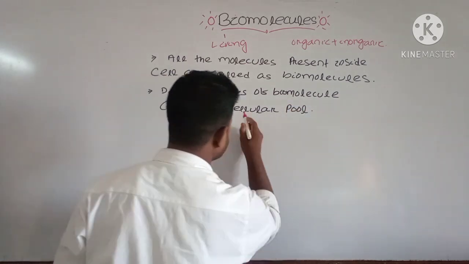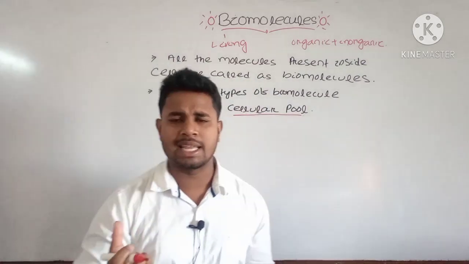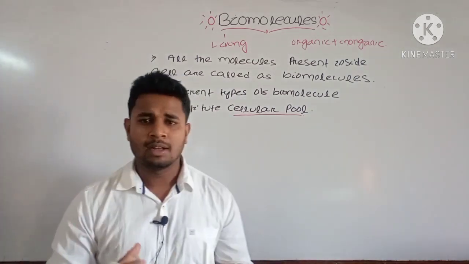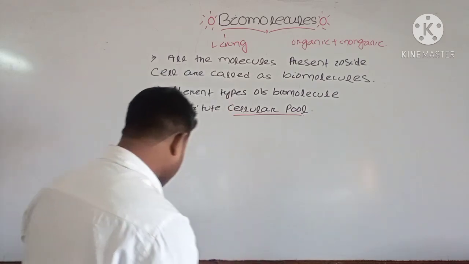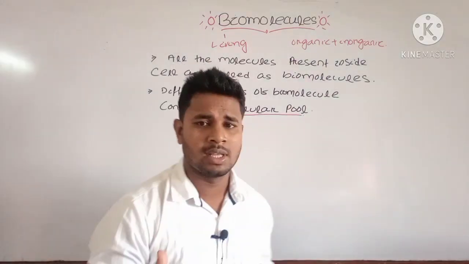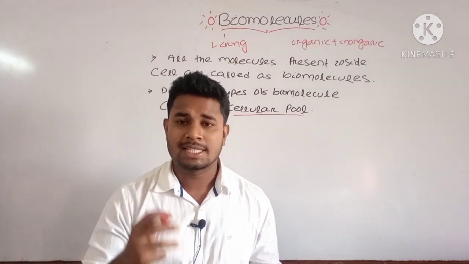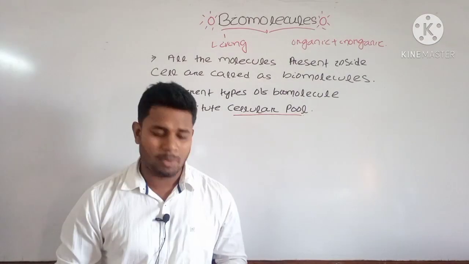Okay, what does cellular pool mean? It is a combination of both organic and inorganic components inside your cell, and it is very important for cell survival. And next point is that these cellular pools, basically it is chosen by your plasma membrane or the cell membrane. We all know that cell membrane is a selectively permeable membrane.